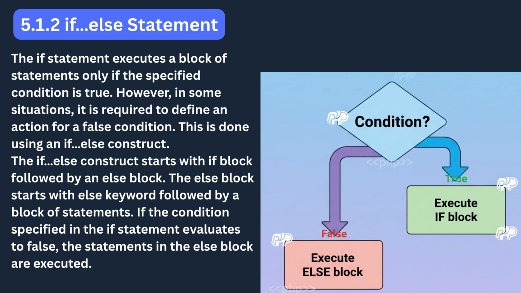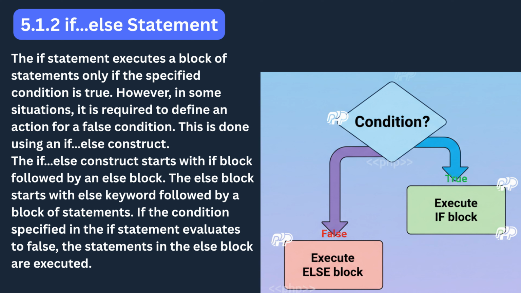The flowchart in your image illustrates this decision structure very clearly. It begins with a condition represented at the top. If the condition is true, execution flows to the right and the if block is executed. If the condition is false, the flow moves downward and the else block is executed instead. This simple branching makes the program capable of handling two opposite outcomes with clarity and precision.